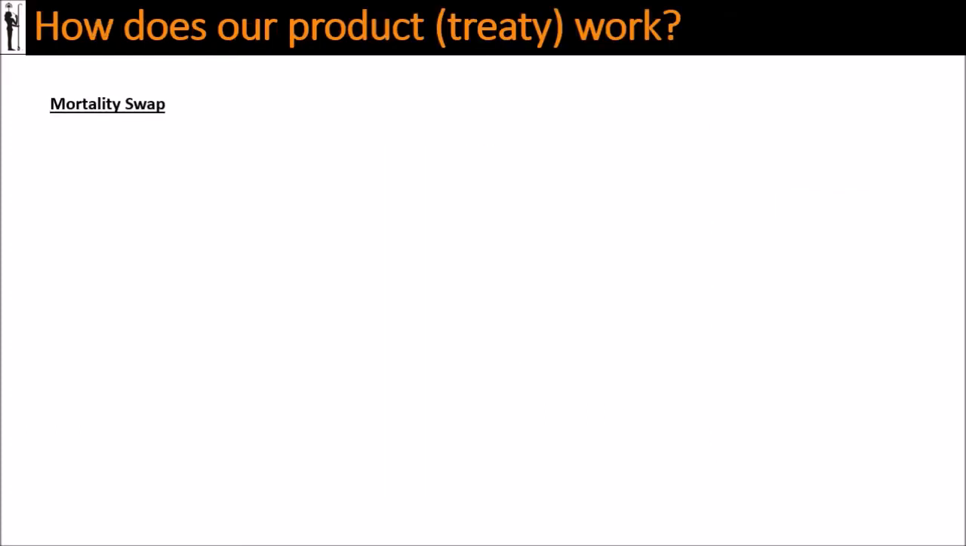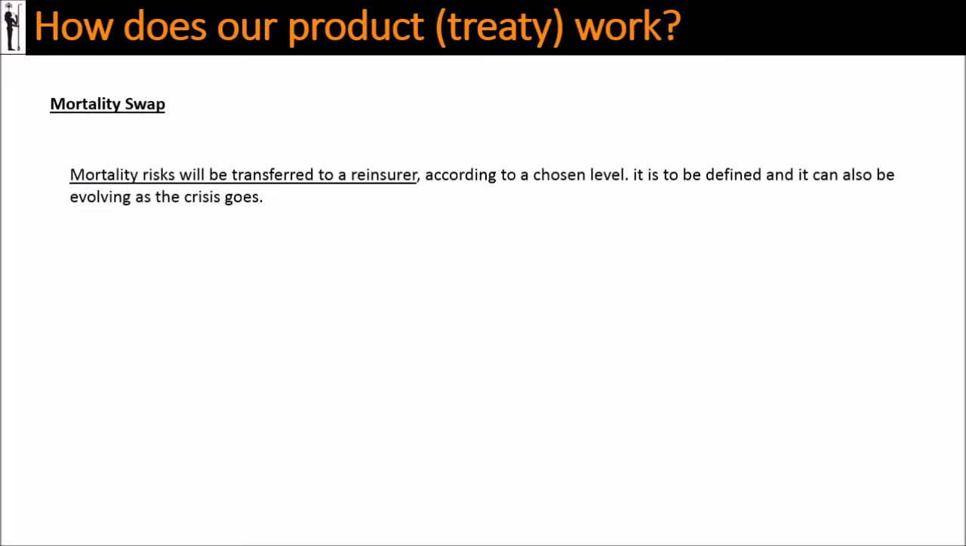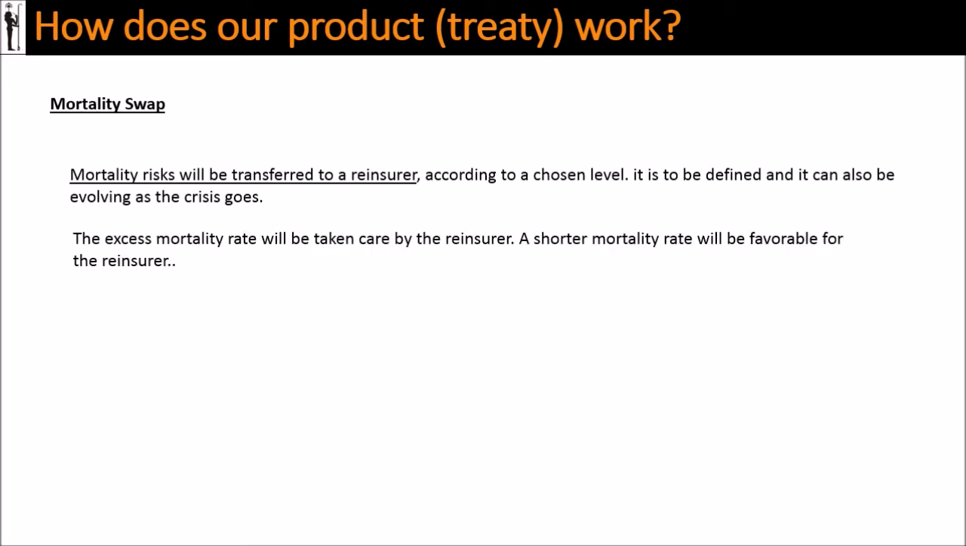Mortality swap. How does our product work? Mortality risks will be transferred to a reinsurer according to a chosen level. This is to be defined, and it can also evolve as the crisis goes on. The excess mortality rate will be taken care of by the reinsurer. A lower mortality rate will be favorable to the reinsurer.